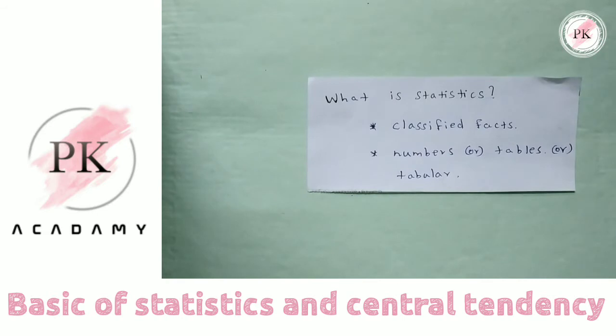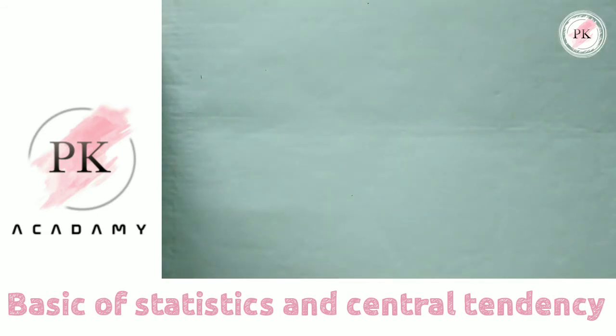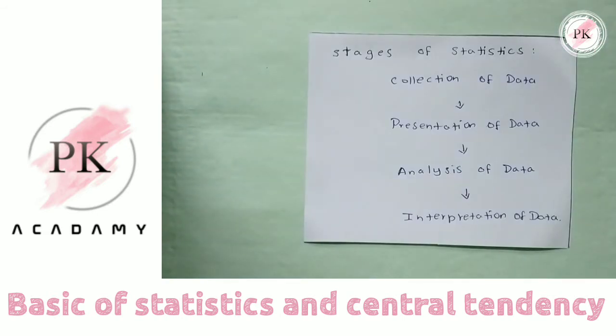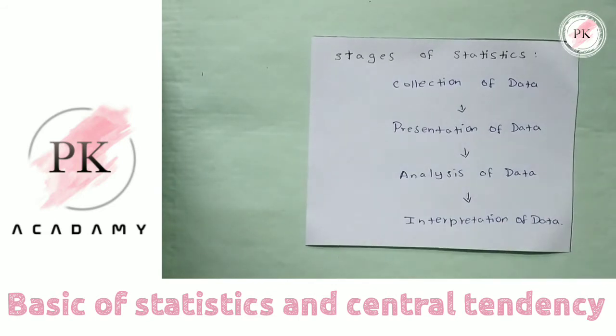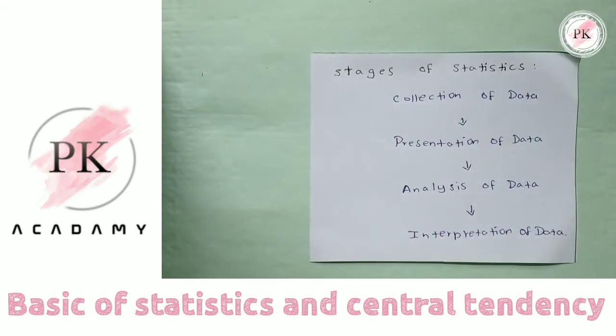Okay, let's move into the stages of statistics. Statistics has 4 stages: collection of data, presentation of data, analysis of data, and interpretation of data. Let's start with collection of data. In order to do something, we have to collect the data somehow. Collection of data has 2 types, primary and secondary, which we can see later.